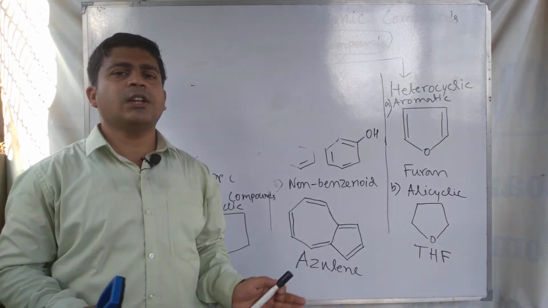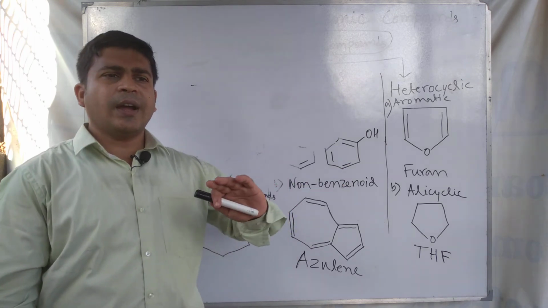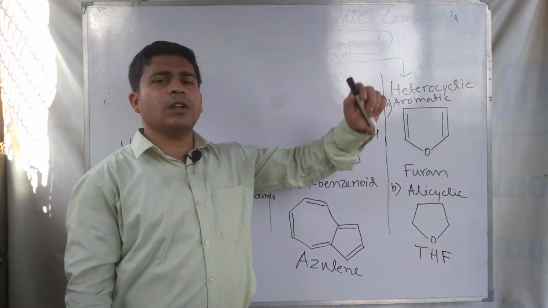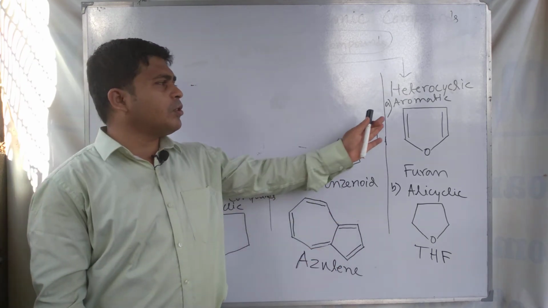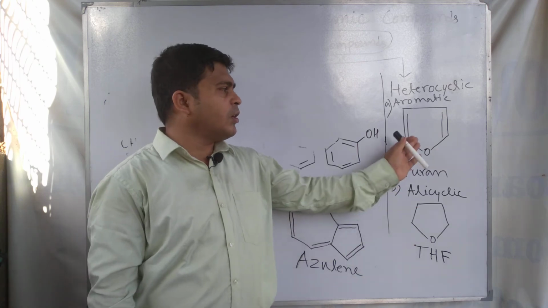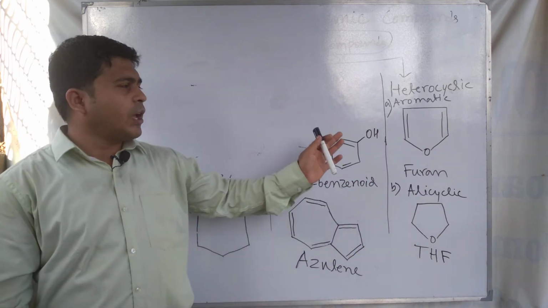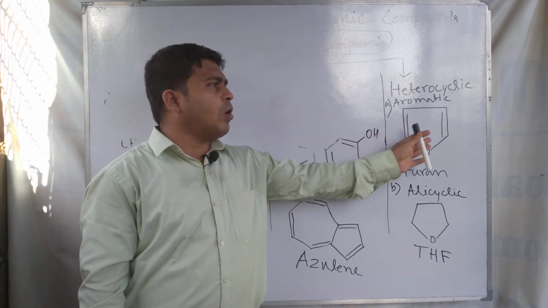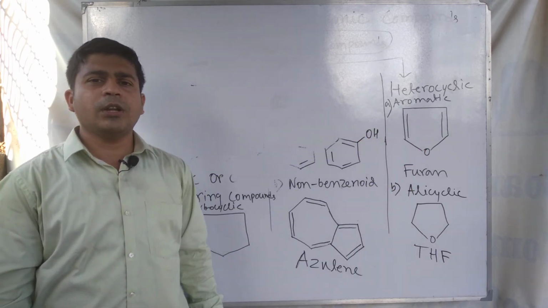Heterocyclic means the cyclic compound where a heteroatom is present with carbon, so they are called heterocyclic compounds. Aromatic compounds are compounds that have some special features like being cyclic, planar, and obeying Huckel's rule of aromaticity. All of these are obeyed by this type of aromatic compound.